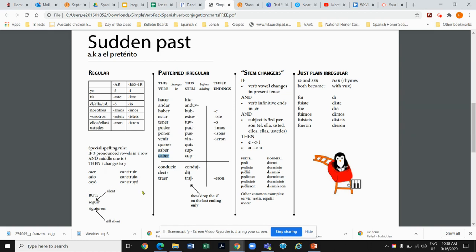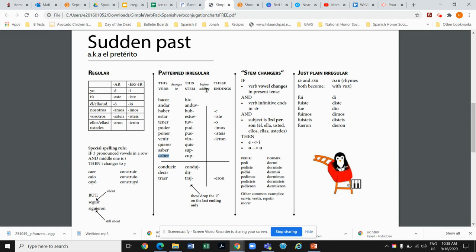And that's only going to happen in the same forms in which we stem change. The él, ella, usted, the ellos, ellas, ustedes. Remember, we saw an activity where that was referred to as the sandal, right? We had shoe verbs in the present tense or boot verbs, and now we have sandal verbs.